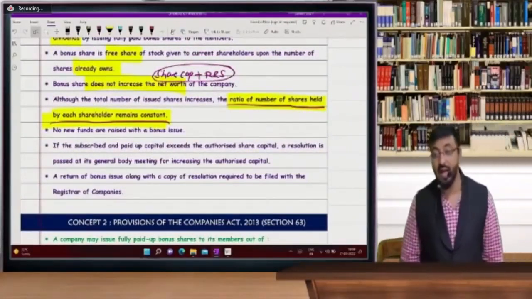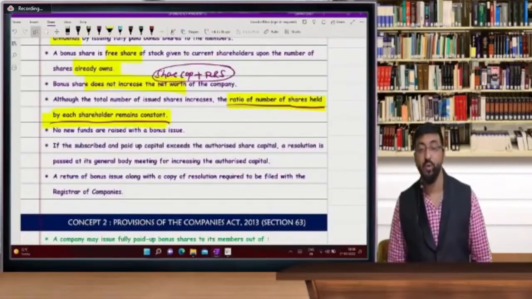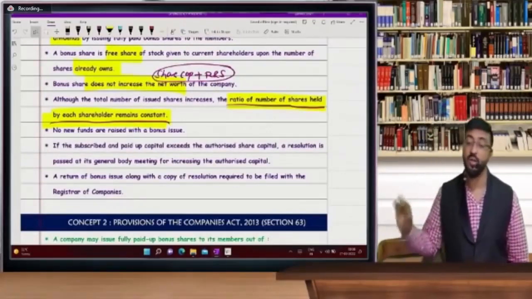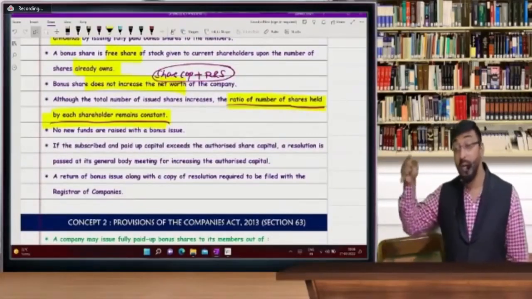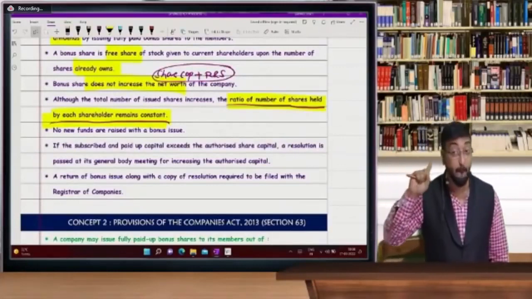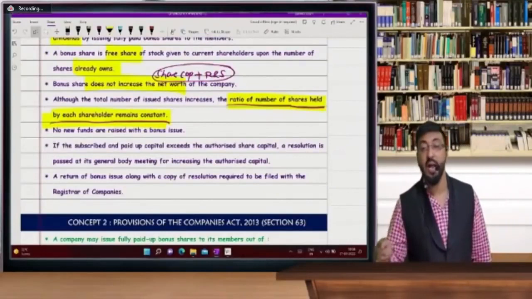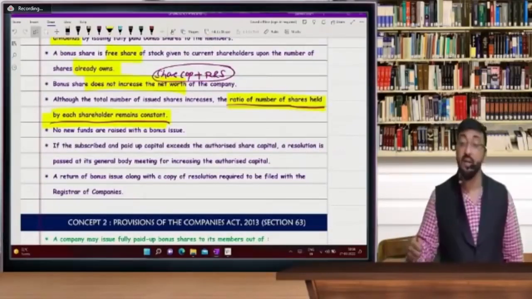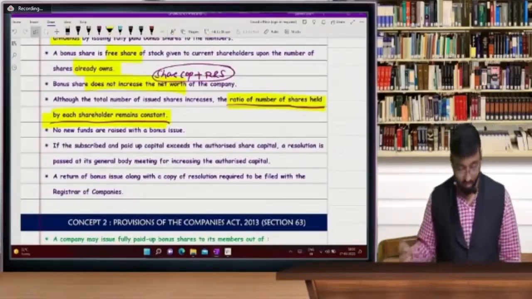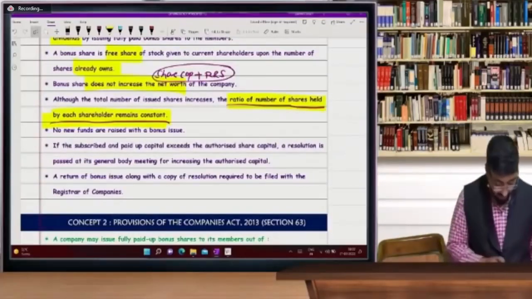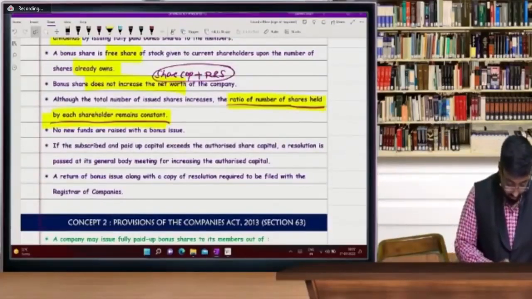So Mukta does not have excess shares what she held before in percentage. I'm not saying in number. In percentage, she holds 10% shares and still now she's holding 10% shares. Okay. So that is no change in shareholding pattern.